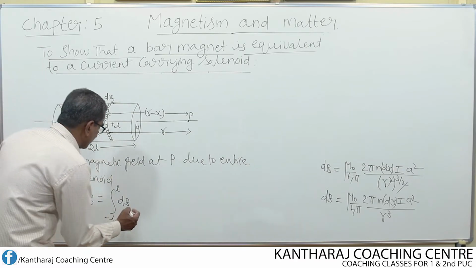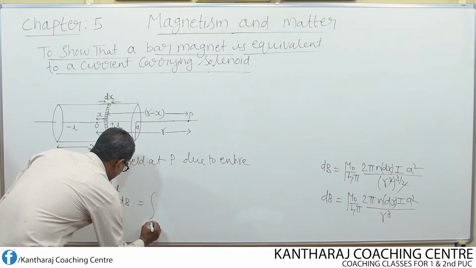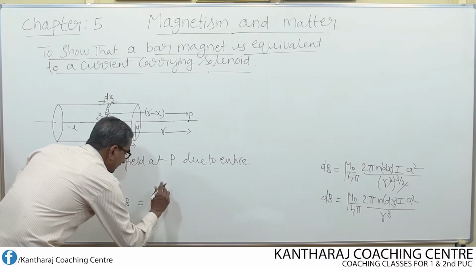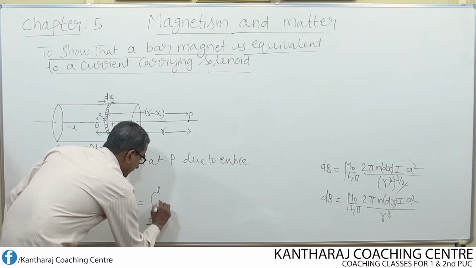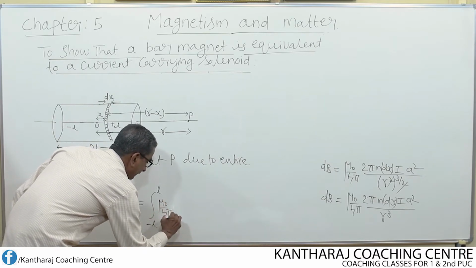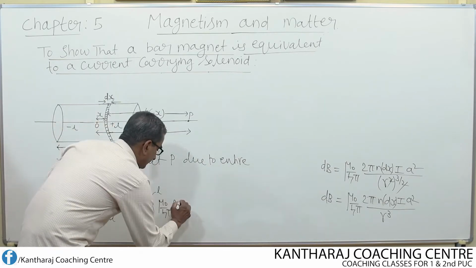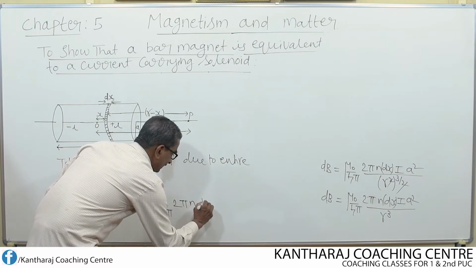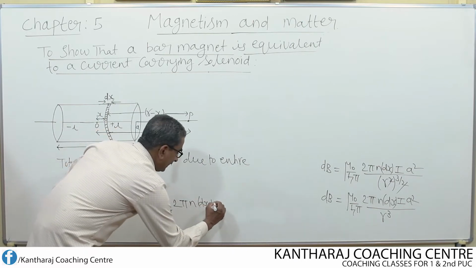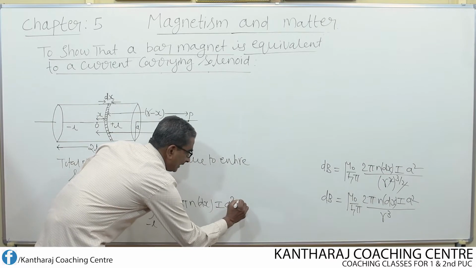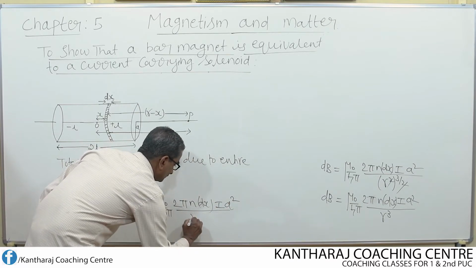Now let us substitute. This is the integral from minus L to L. What is dB? dB is mu naught over 4 pi, then 2 pi n dx I a square divided by r cube.